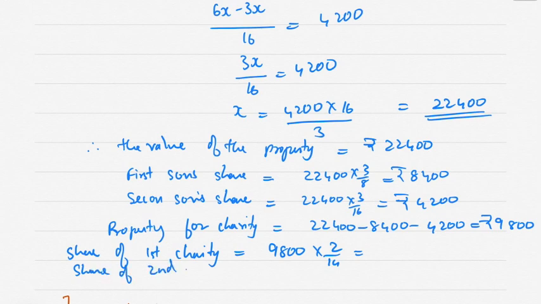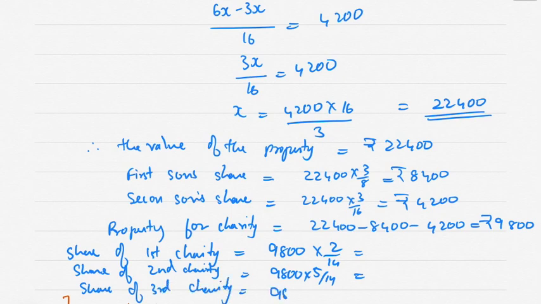Share of second charity is equal to 9,800 into 5 by 14, and share of third charity is equal to 9,800 into 7 by 14.